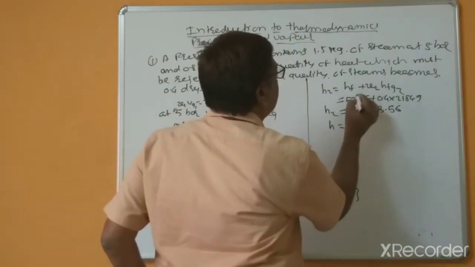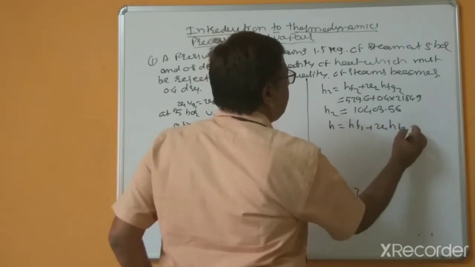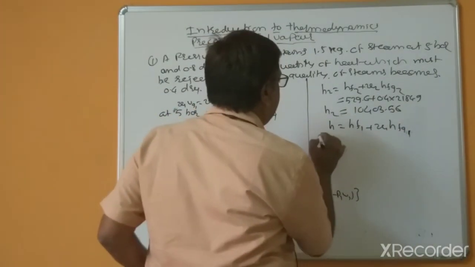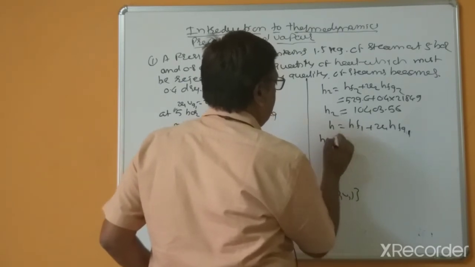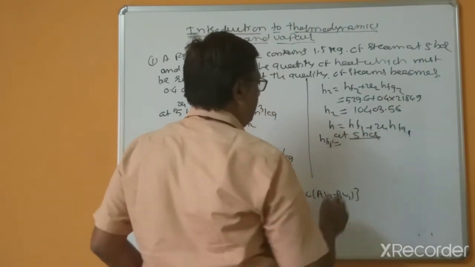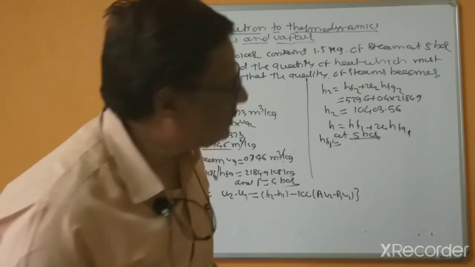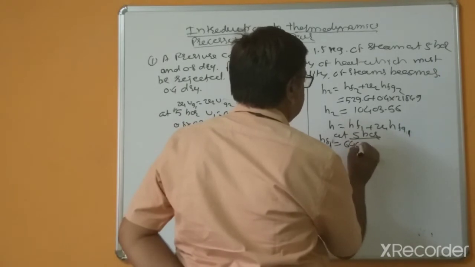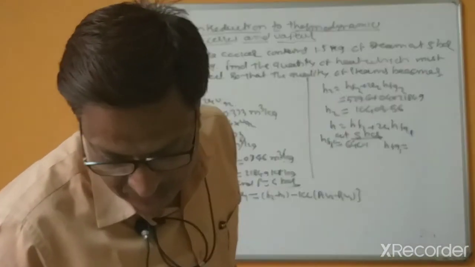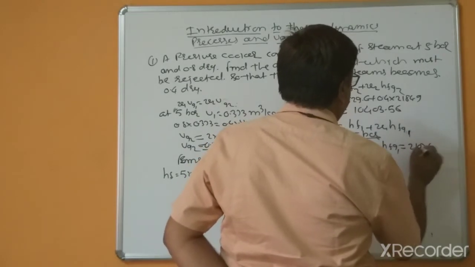Similarly, we have to calculate H1. H1 equals Hf1 plus x1 into Hfg1. So for Hf1, this is now at 5 bar, by using steam tables, Hf1 equals 640.1, and Hfg1 equals 2107.4.